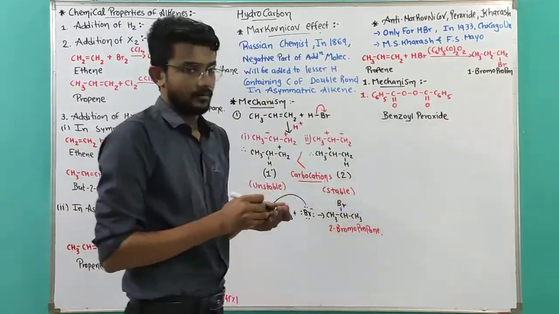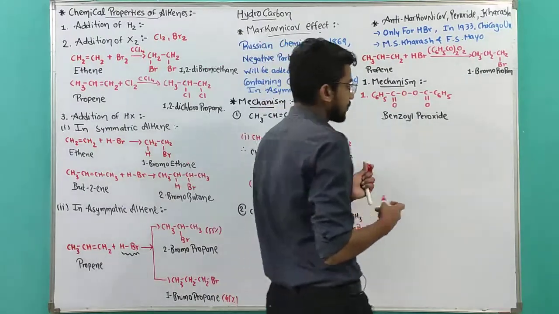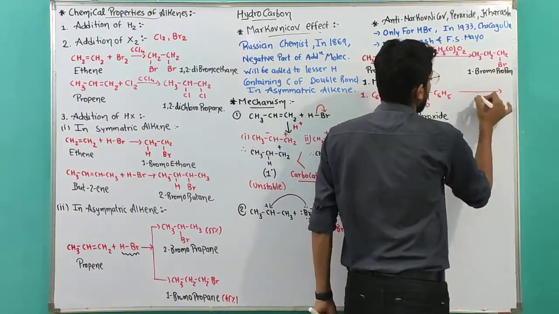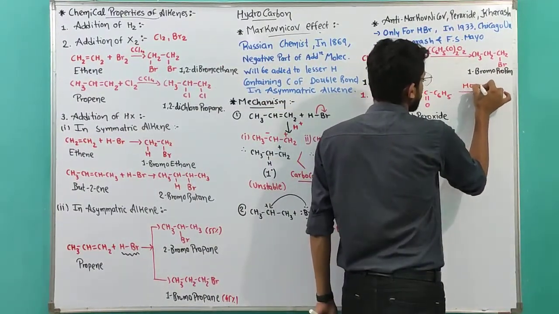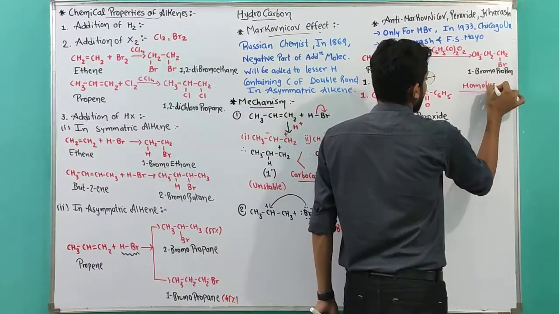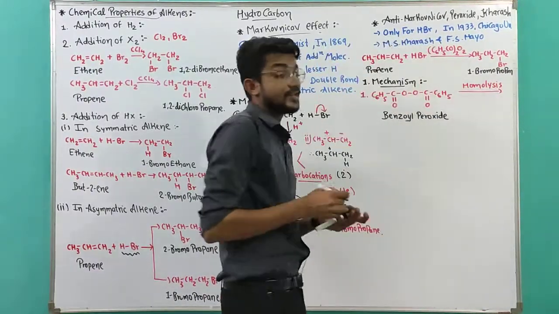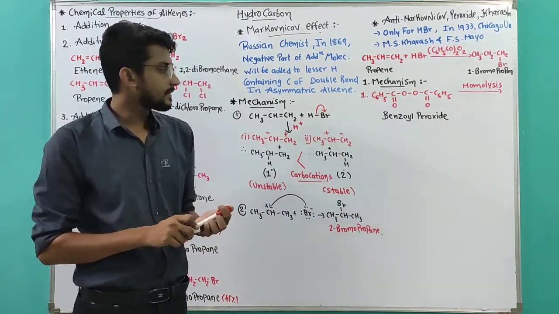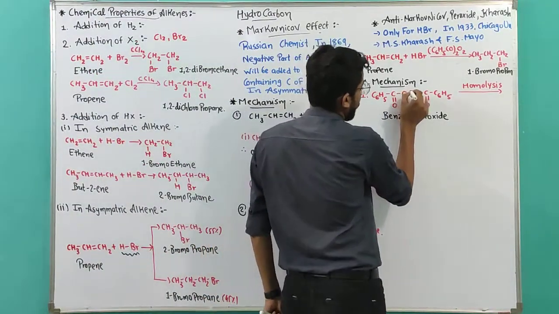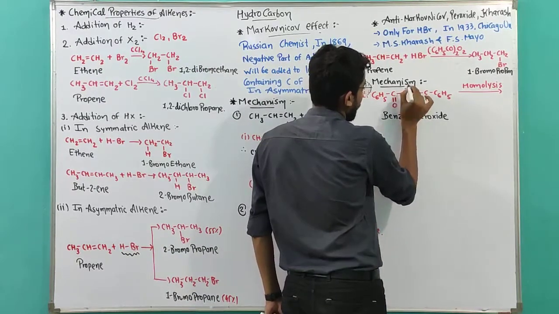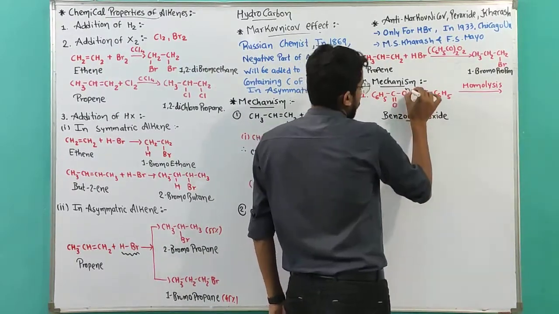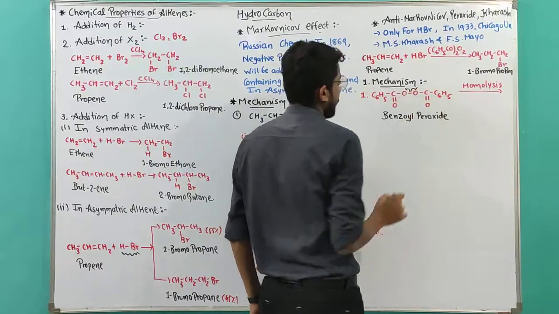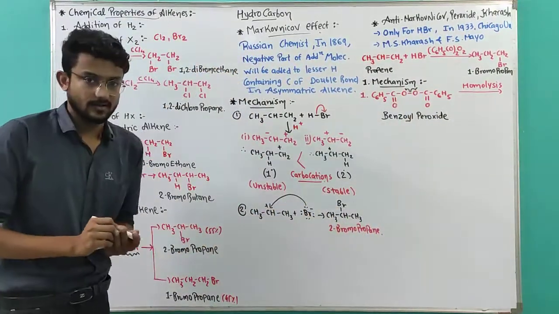What does happen? This reaction undergoes homolysis, in the sense a free radical chain reaction. Because of homolysis, the peroxide bond will be broken and one electron will be on the left side oxygen and one electron will be on the right side oxygen.